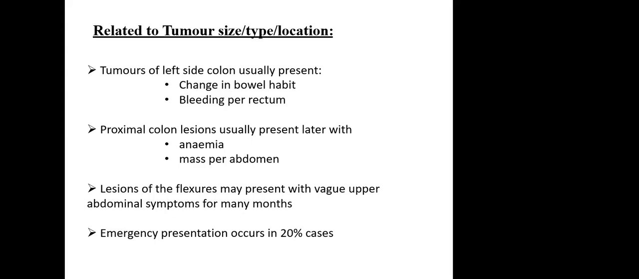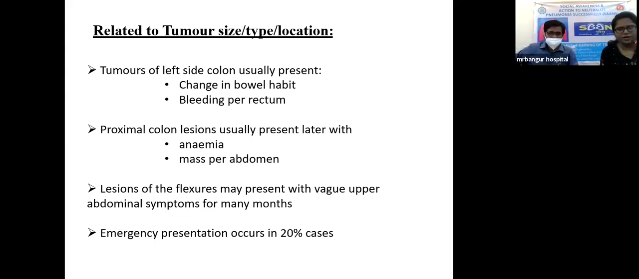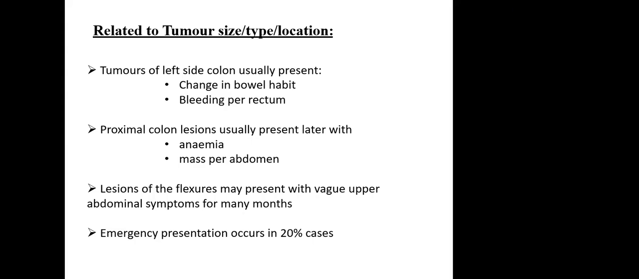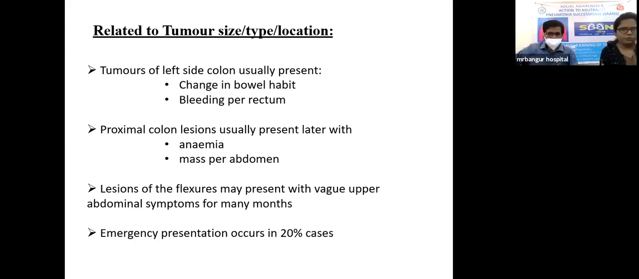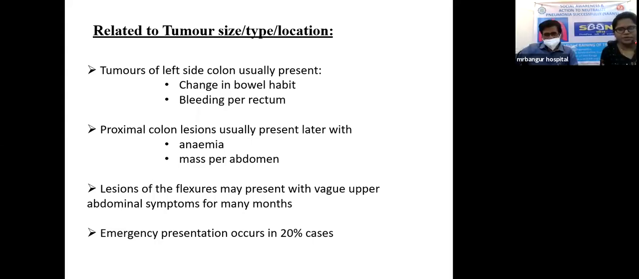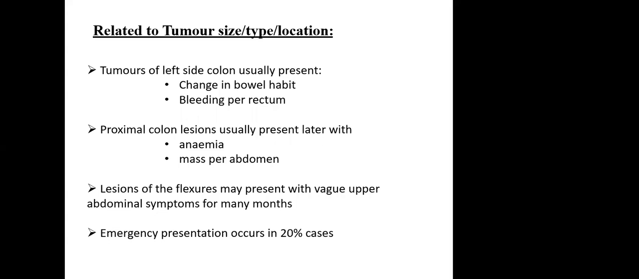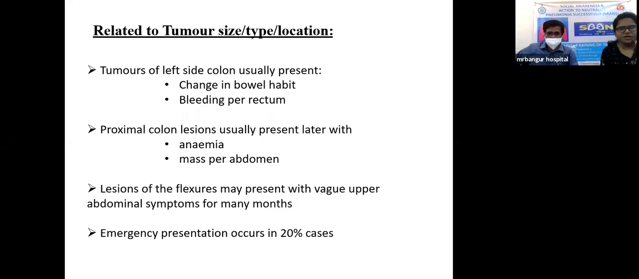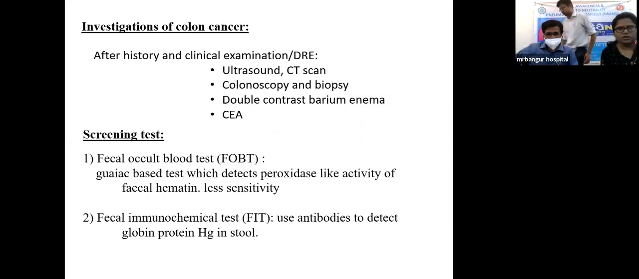Bleeding per rectum will be there, which the patient won't recognize, and a mass per abdomen may be present, or sometimes pain in the abdomen. Patients with lesions at the flexures may present with abdominal pain for many months. Carcinoma caecum may mimic appendicitis or present as obstruction due to ileocecal insufficiency. Colon lesions may sometimes mimic diverticulitis. Emergency presentation occurs in 20% of the cases.